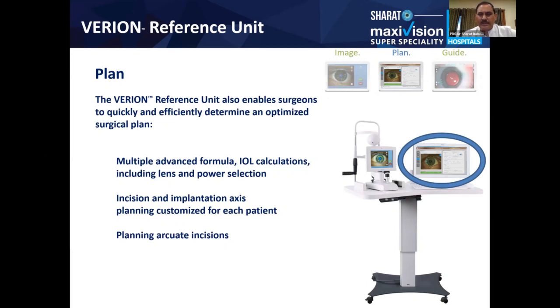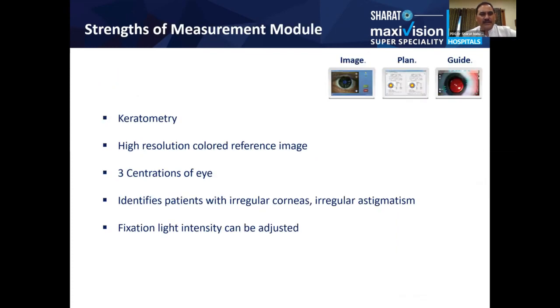And it has different advanced formulas, the Barrett TK and the Barrett formulas, wherein it can give you the exact IOL needed. The beauty of this is it calculates the surgeon-induced astigmatism, and also gives the post-operative expected refraction of the patient, so that you can decide which IOL to put for the particular patient.